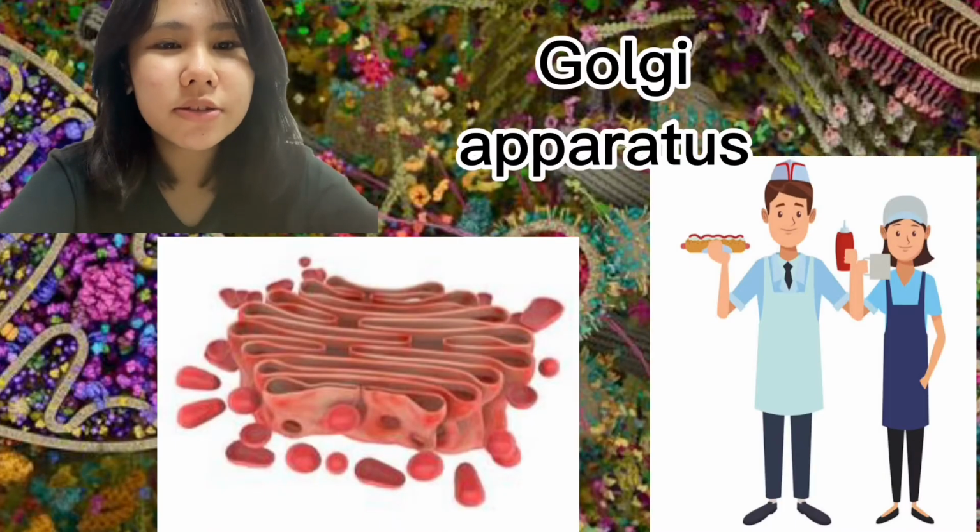Golgi apparatus is like the waiters of the restaurant. The waiters put in an order for a dish, receive it, and then carry it out from the kitchen to deliver it to the customer. In the same way, the Golgi apparatus processes, sorts, and delivers proteins in the cell.